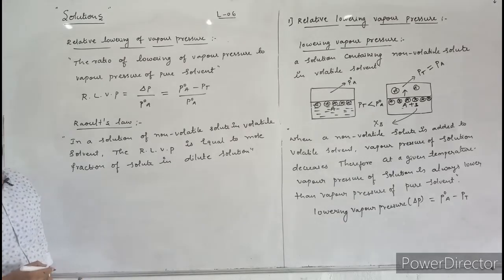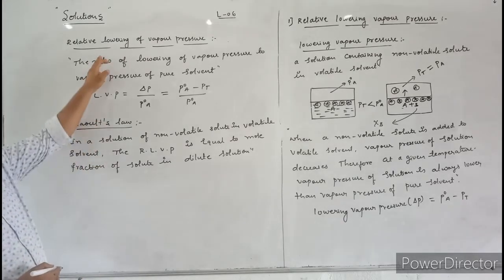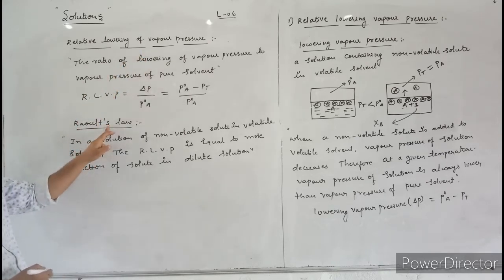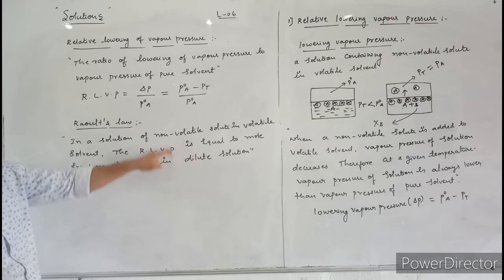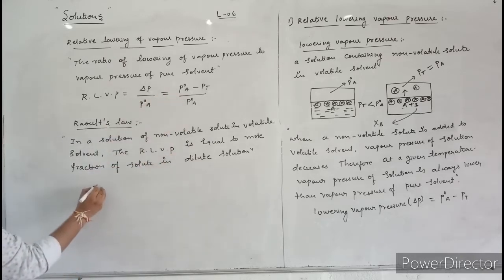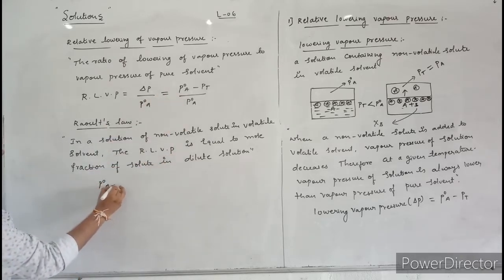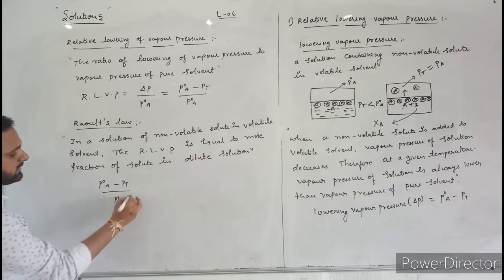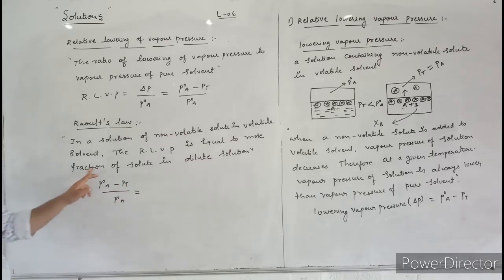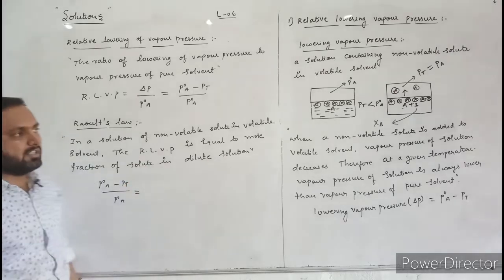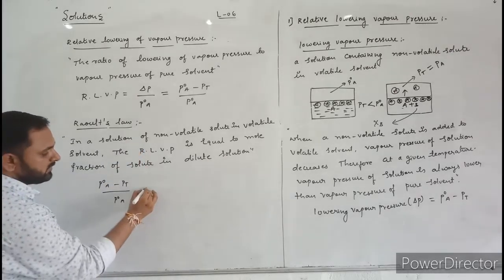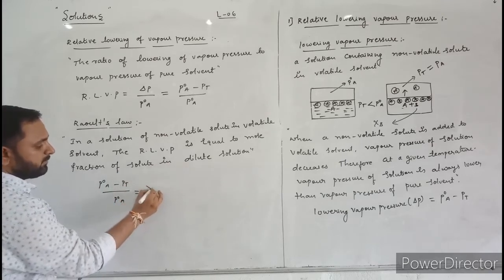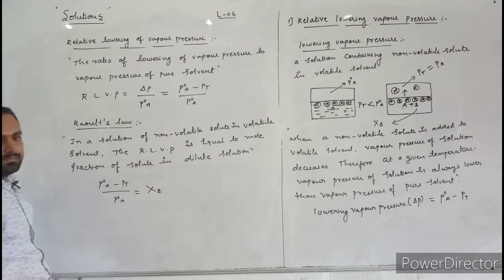Now let us write the mathematical expression for relative lowering of vapor pressure according to Raoult's law. P naught A minus Pt divided by P naught A is equal to the mole fraction of solute in dilute solution. What is the mole fraction here? The mole fraction of solute in dilute solution is represented by Xb.